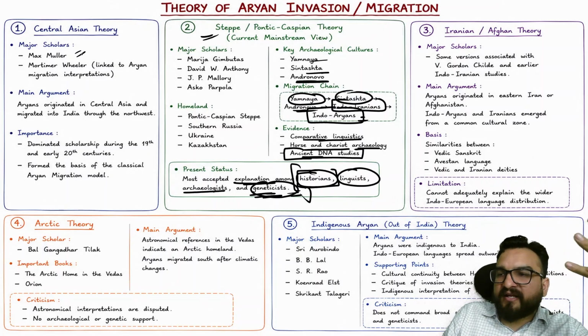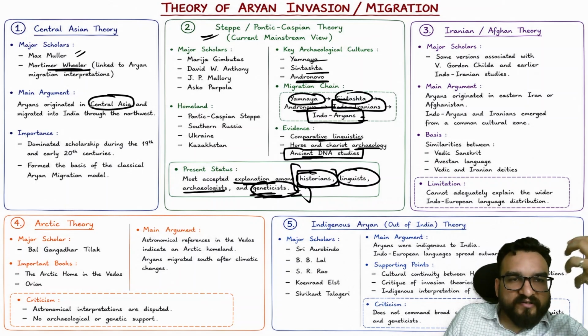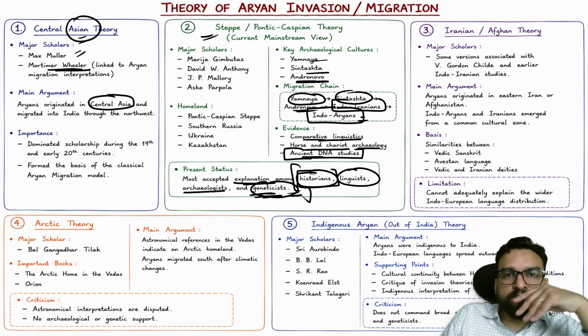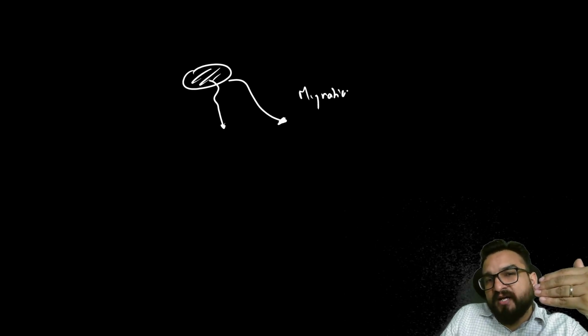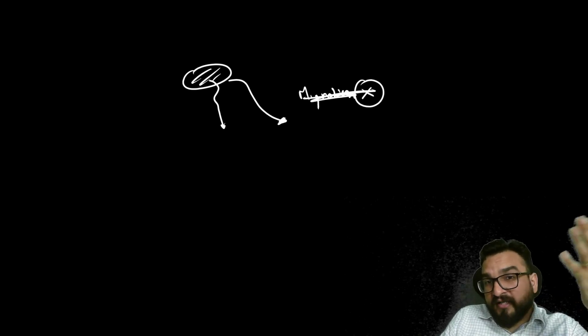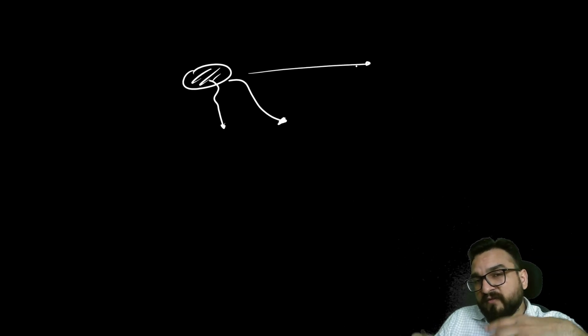Central Asian theory, earlier given by Max Müller and Mortimer Wheeler. But their argument was that they basically migrated from Central Asia. And this was the main basis of the Central Asian theory, right? Now, scholars accept that there was no invasion. But let me tell you truly that these people who are powerful, wherever they go, will have the dominant culture. Even if we have to be politically careful and say that they migrated, not invaded, in real terms, if strong people go into anyone's territory, they will try to dominate, guys. You try to understand, right?